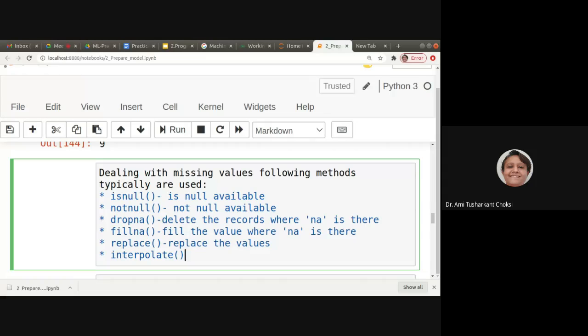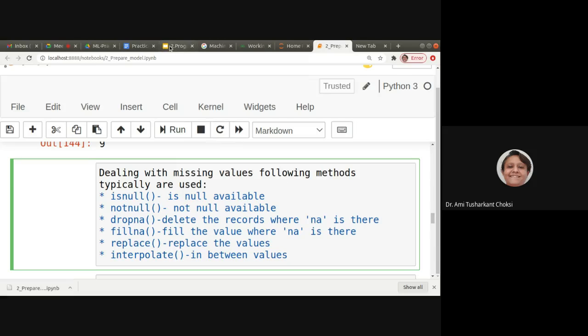And interpolate is where we'll be giving some middle values. Middle means not the exact center. If two values are there, we'll be able to interpolate the in-between values, so in-between values we'll be able to put. So these are a few methods to deal with the missing values.